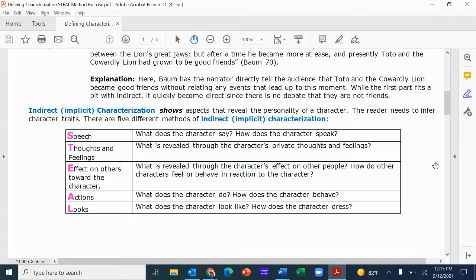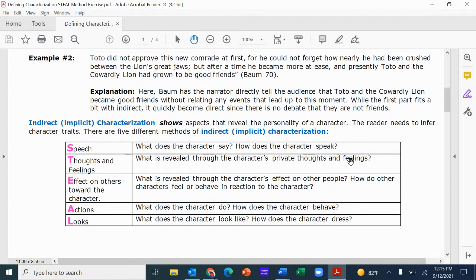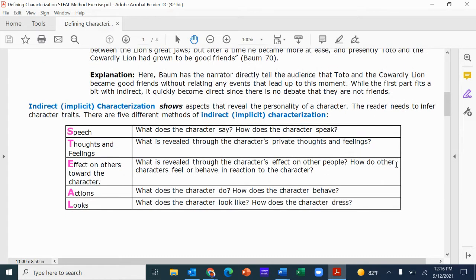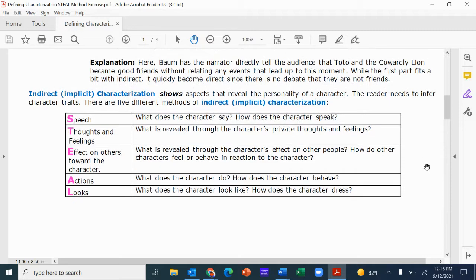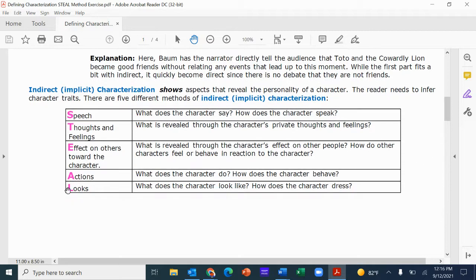And you'll see a lot of that. And that's why, here, besides thought, the effect is, again, a little bit there, obviously, because Lion is affecting Toto, but because it is described in a very swift, direct way, that gives us a specific resolution. It's not as indirect as it seems. Actions, too. So anytime a character does something or behaves in a certain way, that is all indirect.